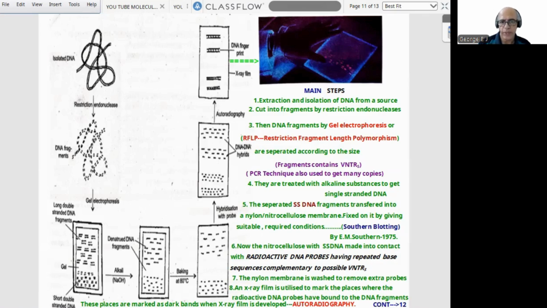An X-ray film is used to mark the places where the radioactive DNA probes have bound to the DNA fragments. These places are marked as dark bands when the X-ray film is developed, which is called autoradiography. And the last step: the dark bands on the X-ray film represent the so-called DNA fingerprints. In diagrammatic form, this is the representation as the original, that is a radiograph. I think it is clear step by step; compare with the diagram and proceed.